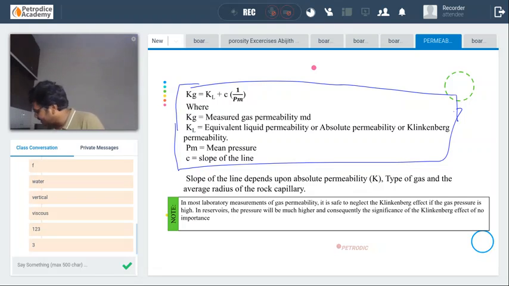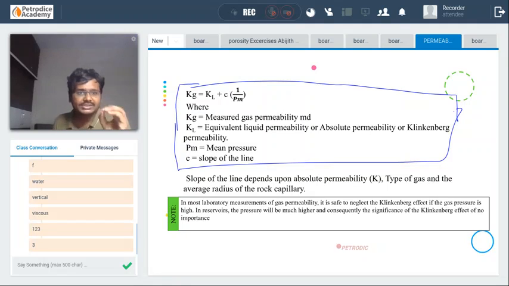Okay, so do write it guys, because at very high mean pressures, the Kg will be almost equal to KL, and this Klinkenberg effect will have zero significance in the reservoir, because in the reservoir the pressures will be very high.